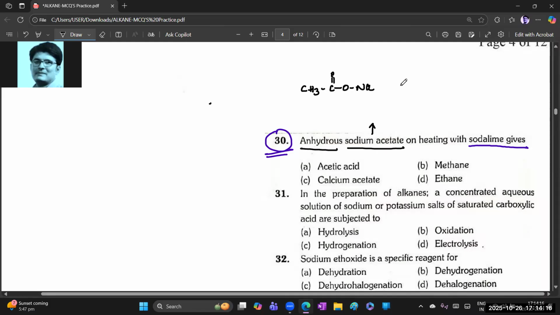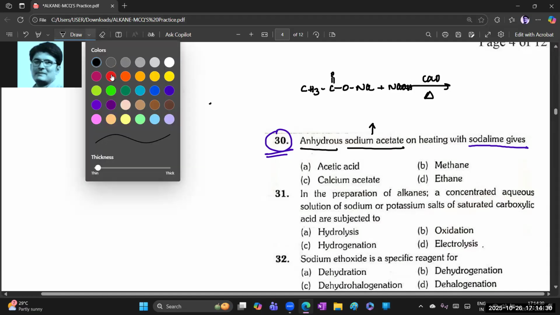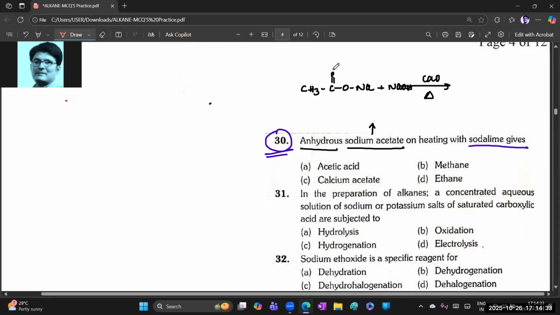On heating with soda lime, that is NaOH plus CaO, this is nothing but decarboxylation. We remove Na2CO3, and the hydrogen combines with CH3 to give CH4, methane. So the answer is methane.